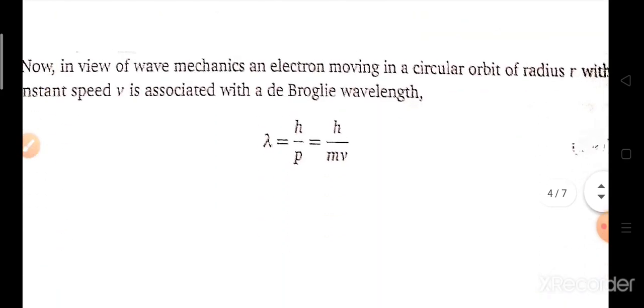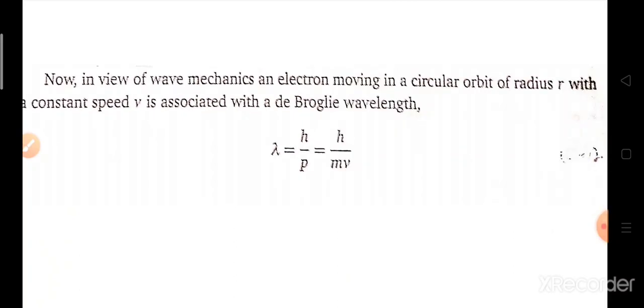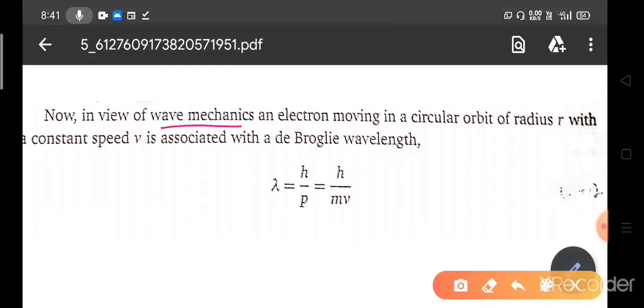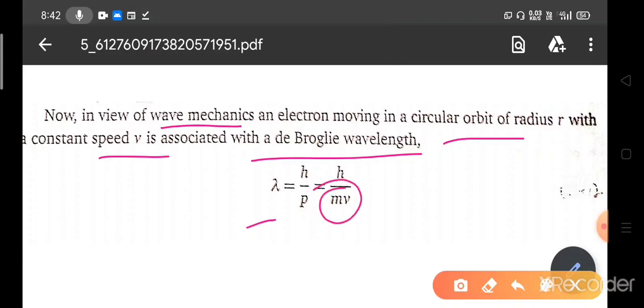Now we have to understand the model in view of wave mechanics. In view of wave mechanics, an electron moving in a circular orbit of radius r with a constant speed v is associated with a de Broglie wavelength. The de Broglie wavelength lambda is h by p, or h by mv, where v is the velocity of the electron and m is the mass of the electron.